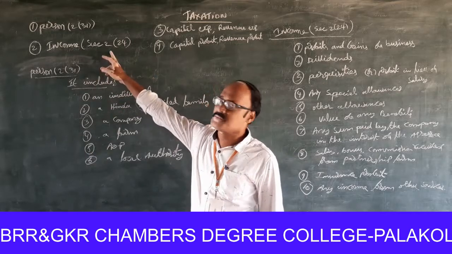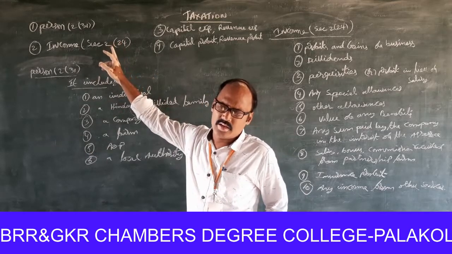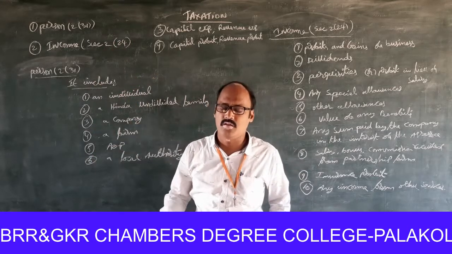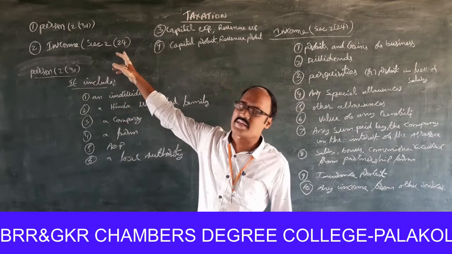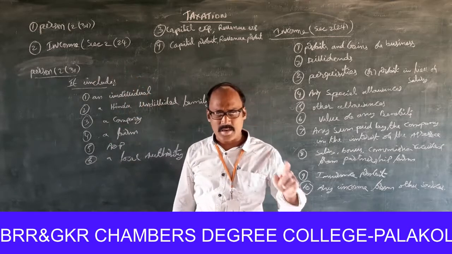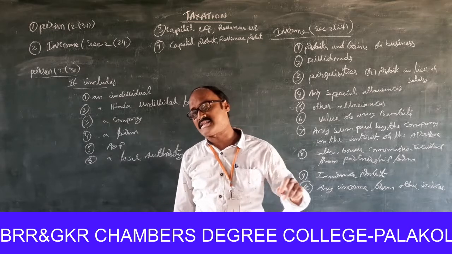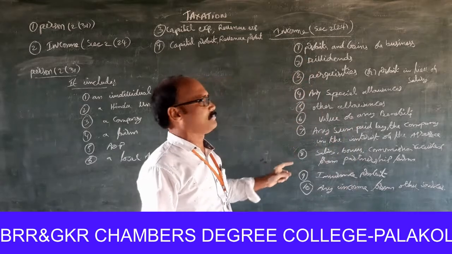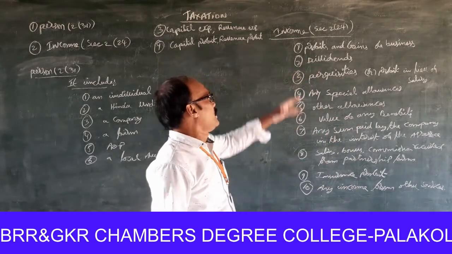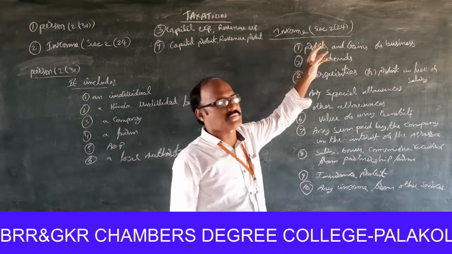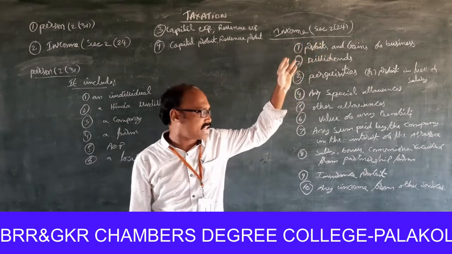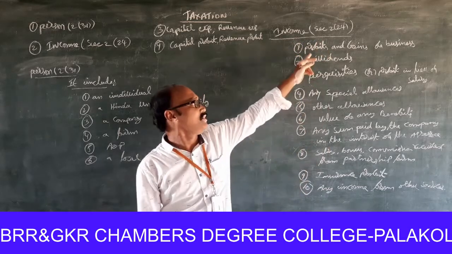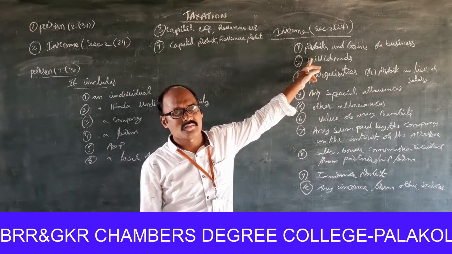Next one, what is meant by income? What is meant by income? Under section 2, subsection 24, the following transactions are included in the term income. One is profit and gains of business.